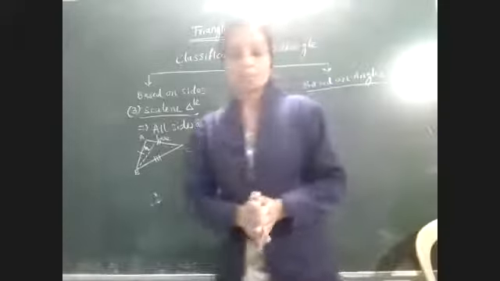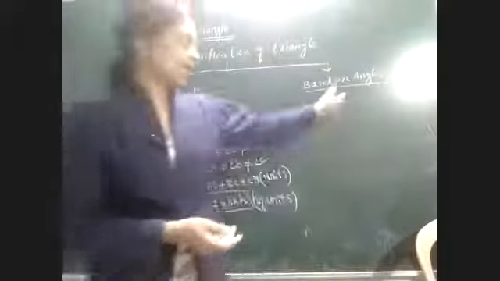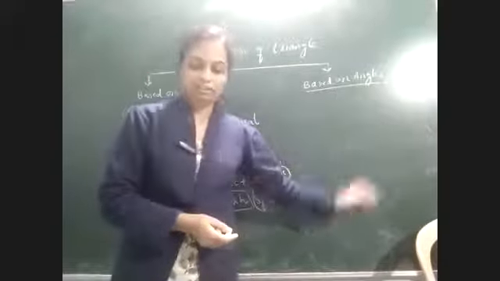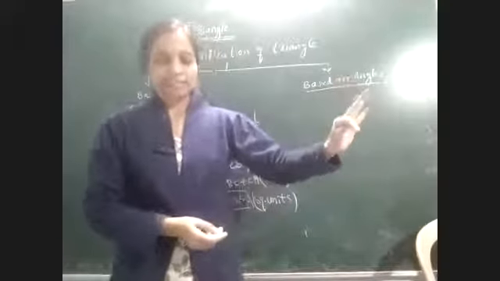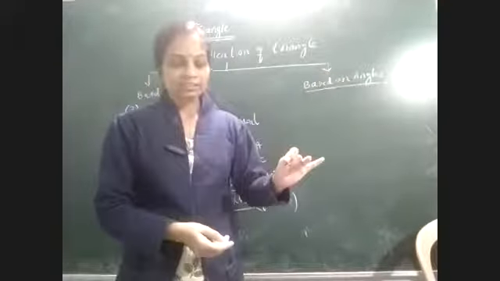So let's move to the next type, that is based on angle. Here also there are three types: acute angle triangle, obtuse angle triangle, and right angle triangle.